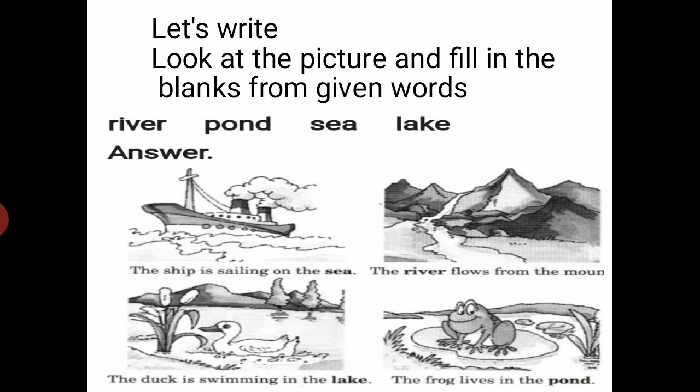Let's write. Look at the picture and fill in the blanks from the given words. River, pond, sea, lake. These are all water bodies. Now after seeing the picture, you have to write whether this picture is of river, pond, sea or lake. Now the first picture, the ship is sailing on the sea. This picture is of sea. Next, the river flows from the mountain. This picture is of river.